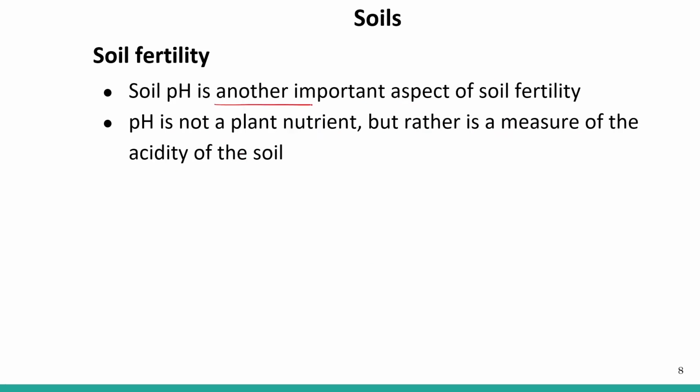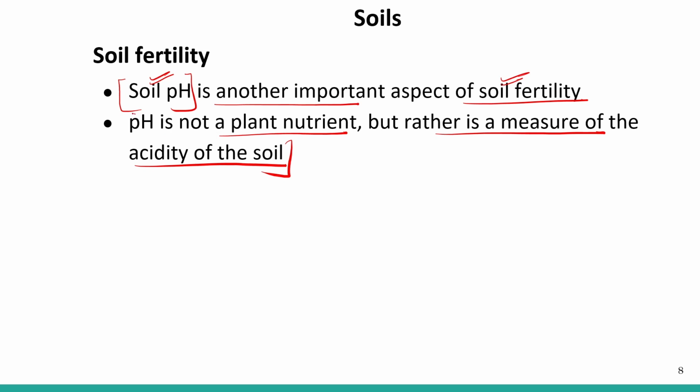Soil pH is another important aspect of soil fertility. Soil fertility is also dependent upon its pH. What is the pH of the soil? pH is not a plant nutrient, but rather a measure of the acidity of the soil, right? We have already discussed this in another session. I'm just referring here to the fact that pH is one of the important aspects that determines soil fertility, so we cannot ignore that.